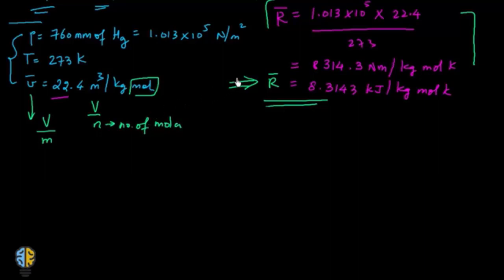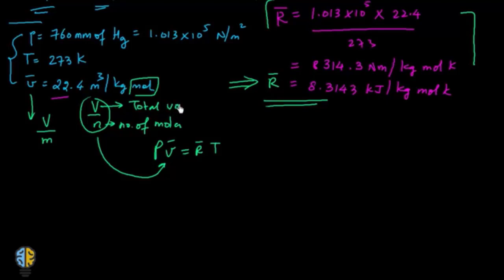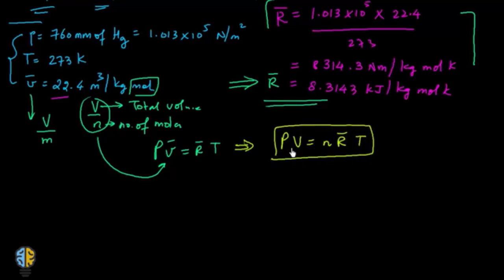If I replace this value in the equation PV bar is equal to R bar into T, with V bar as capital V upon N, where capital V is the total volume, this becomes P into capital V is equal to N into R bar into T. This is quite a familiar sight.